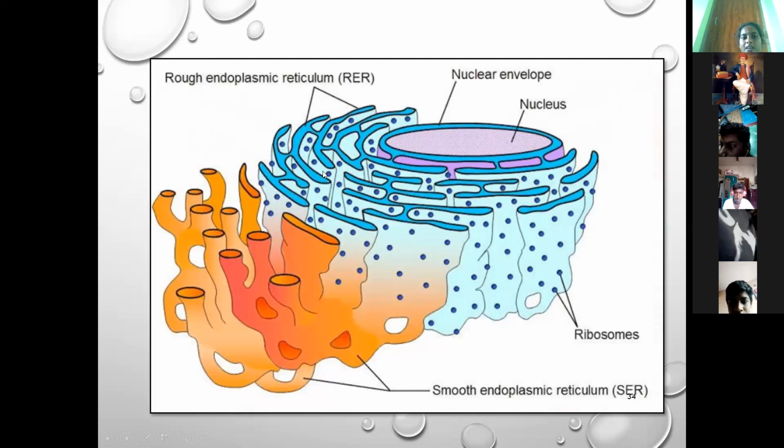Because the ribosomes are attached to the rough surface of the endoplasmic reticulum. And some ribosomes are freely scattered in the cytoplasm of the cell. This is called smooth endoplasmic reticulum.